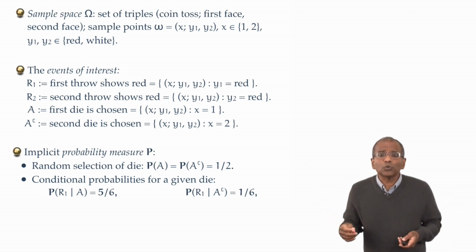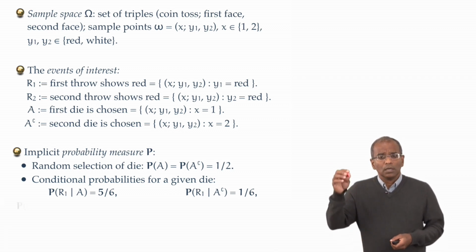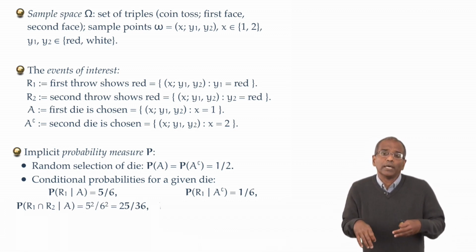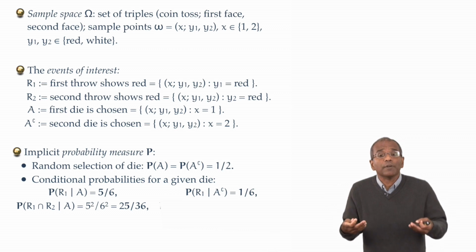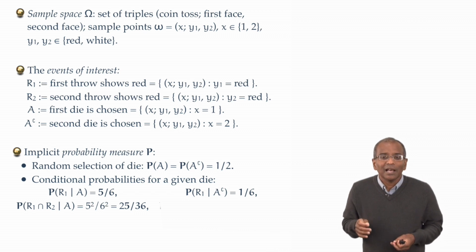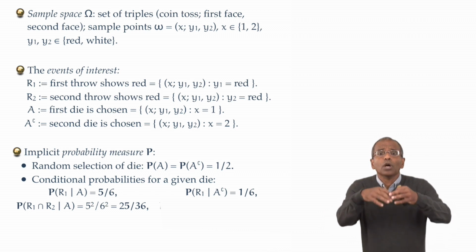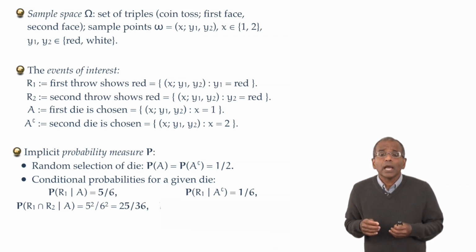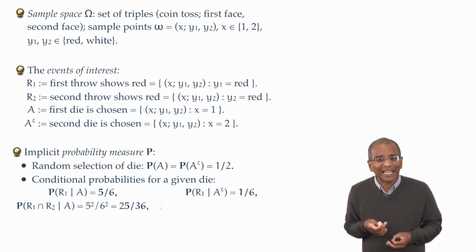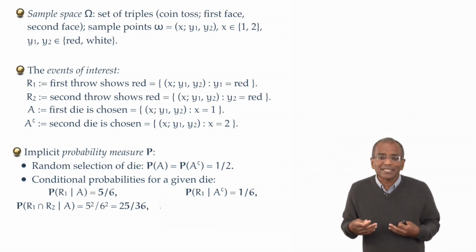Now, what are the chances of throwing two reds in succession? Well, there are 5 possibilities for the first red face, 5 for the second red face, and therefore, by the elementary principle of counting, 5 times 5, or 25 possibilities for selecting the pair of red faces. Out of how many possibilities? 6 times 6, or 36 possibilities for the arrangements of the two faces. And therefore, the chance of throwing two red faces in a row for die 1, given that die 1 is selected, is now 25 in 36.